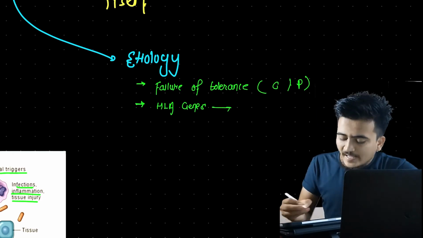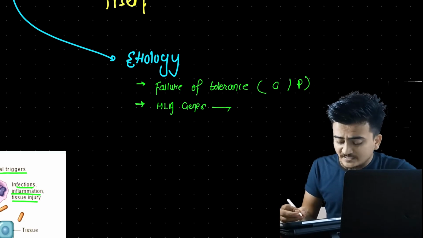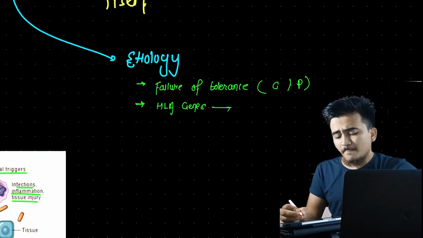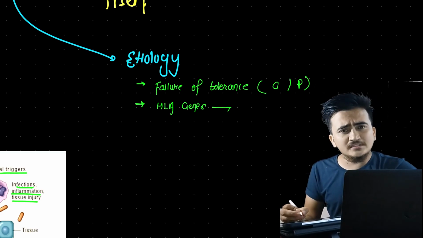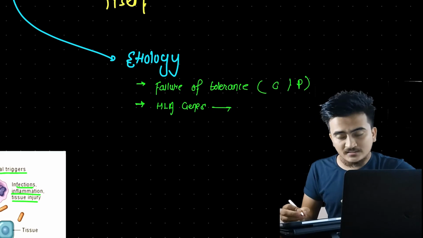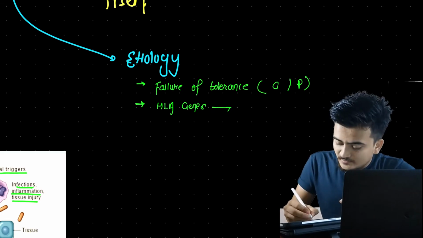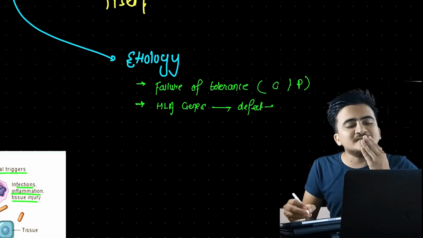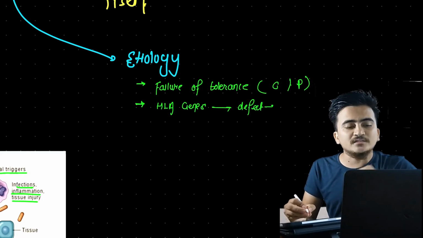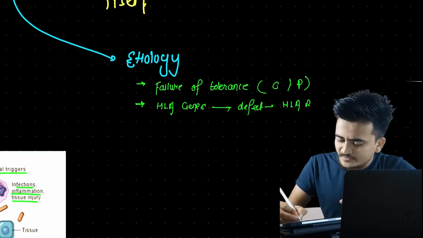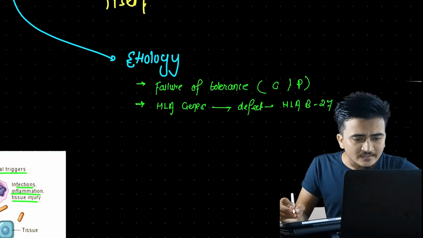What will happen if there is a defect in HLA genes? We have said that one of the causes of autoimmune disorder is human leukocyte antigen gene defect. There is one HLA gene named HLA-B27.